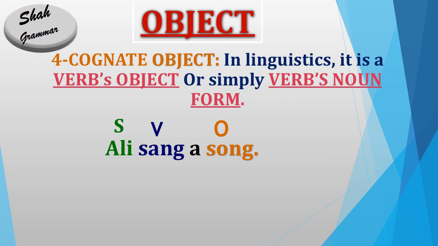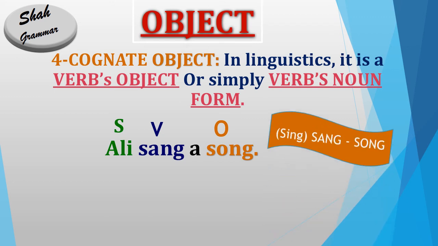Guys, is it clear? This song, which is written in golden color, is an object, and it is a cognate object. Why is it a cognate object? Because it is created by the verb sing. So there is a relation between sing and song. So it is a cognate object.